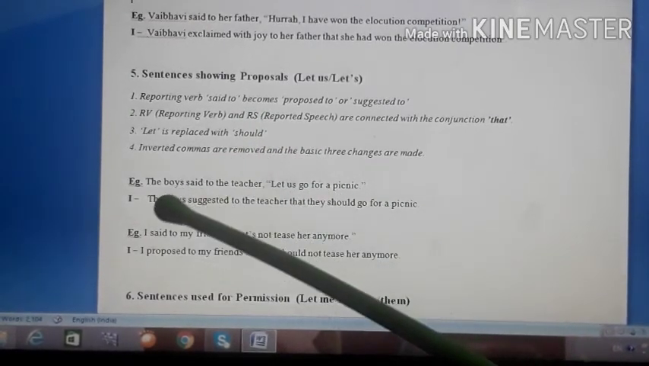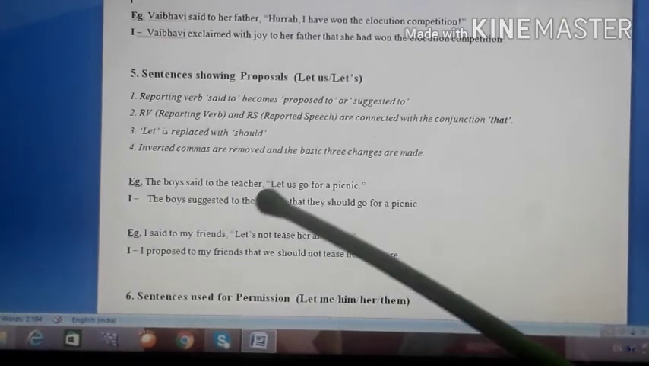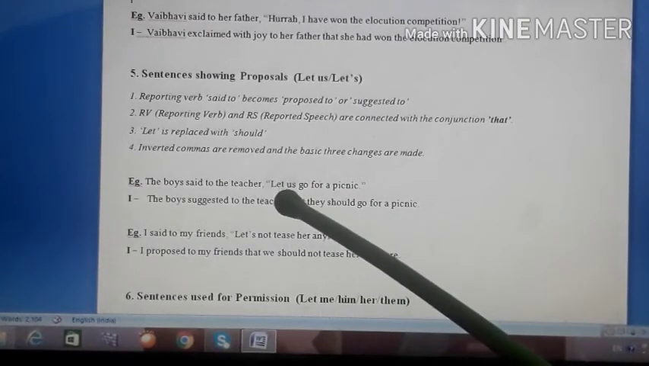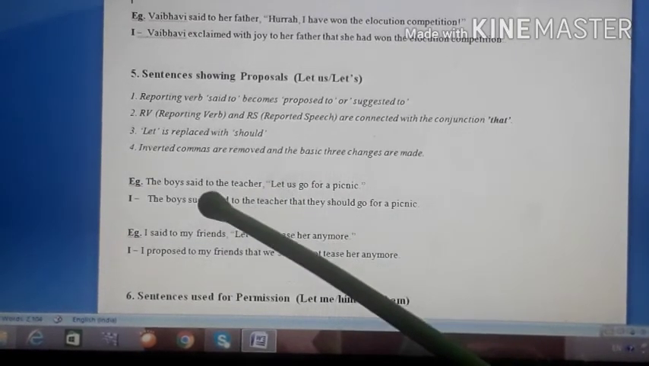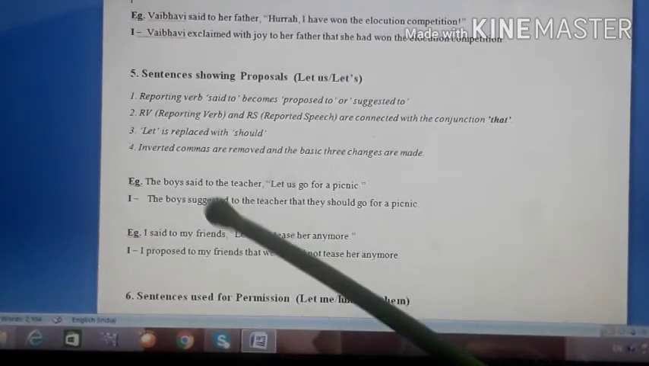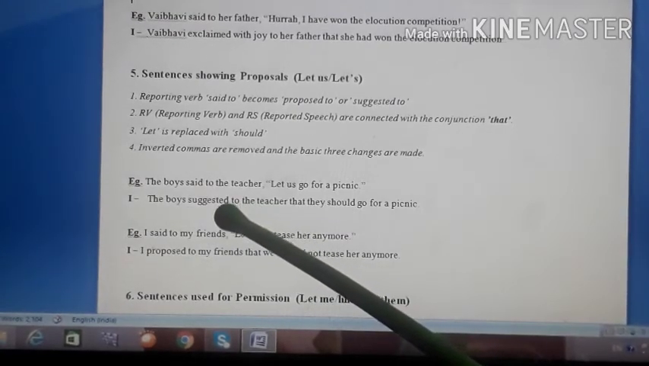Okay, first example you see, the boys said to the teacher, let us go for a picnic. So let is followed by us. So that is a suggestion given by the boys to the teacher. So you can say the boys said to the teacher. You can also say the boys proposed to the teacher. Here proposal means not any kind of love proposal or any such thing. Simply a proposal.